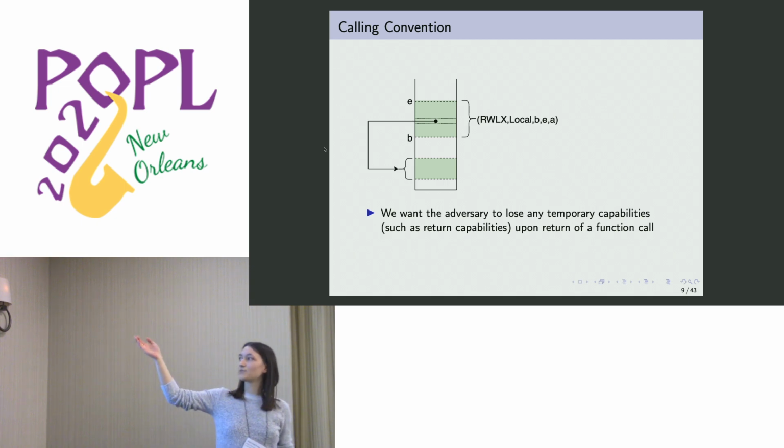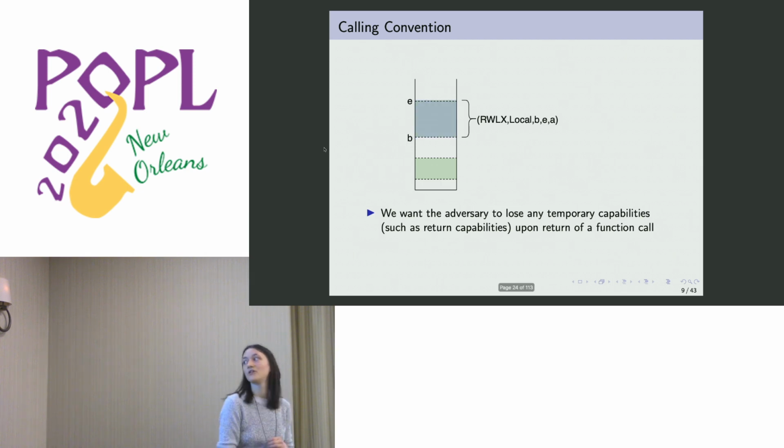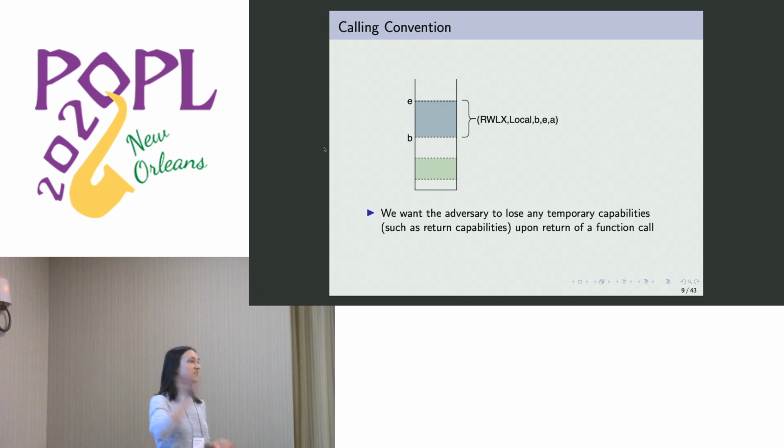So in this case, this was the example before, and we want the adversary to lose any temporary capabilities upon return of the function call. And in this calling convention, we're going to make sure that the only capability that has write local permission is the stack capability. So any local capability is on the stack. And then we can revoke any local capabilities by clearing the stack upon their return. So that is the calling convention that they invented.